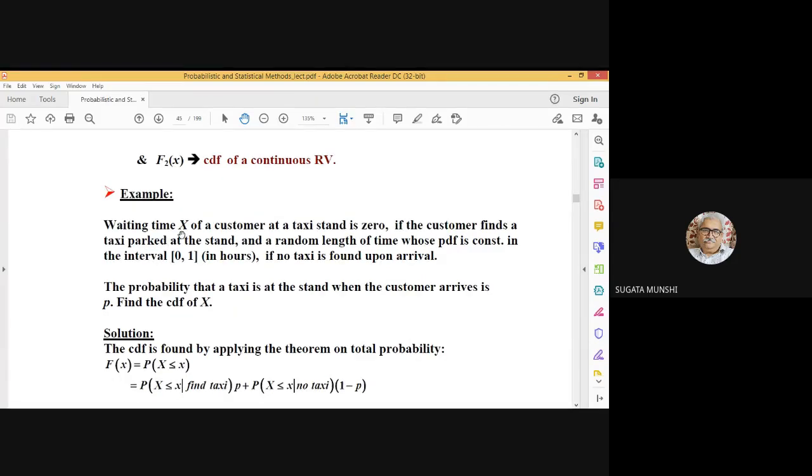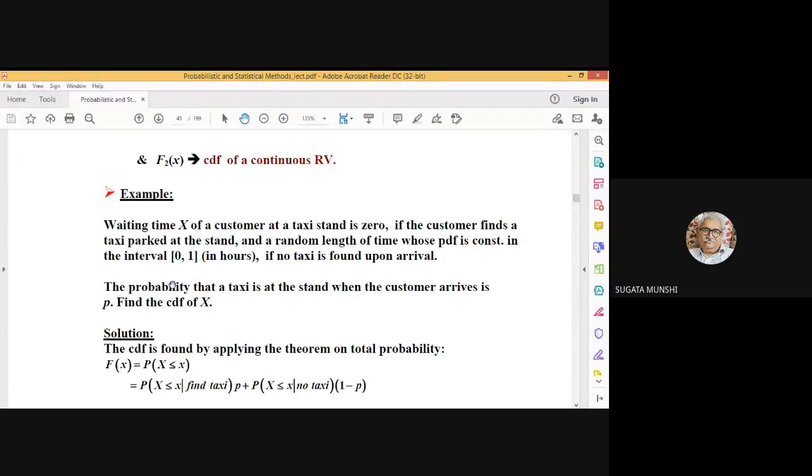Waiting time, which is represented by capital X at a taxi stand, is 0 if a taxi is found parked there in the stand. And it will be a random length of time whose probability density function is constant in the interval 0 to 1 in hours, say, if no taxi is found upon arrival. So it has been assumed that the interval extends from 0 to 1 hour. It could have been much larger also or smaller. Anyway,